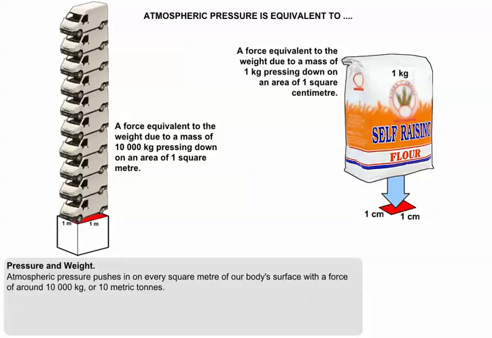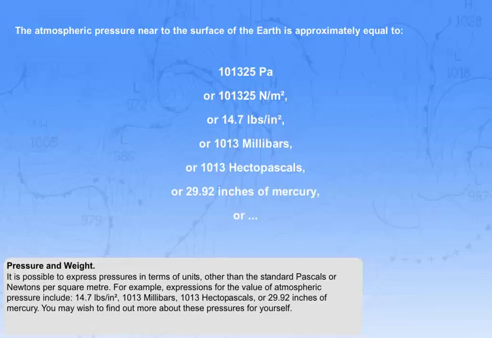It is possible to express pressure in terms of units other than the standard pascal or newtons per square meter. For example, other expressions for the value of atmospheric pressure include 14.7 pounds per square inch, 1013 millibars, 1013 hectopascal, 29.92 inches of mercury. You may wish to find out more about these ways of talking about pressure for yourselves.